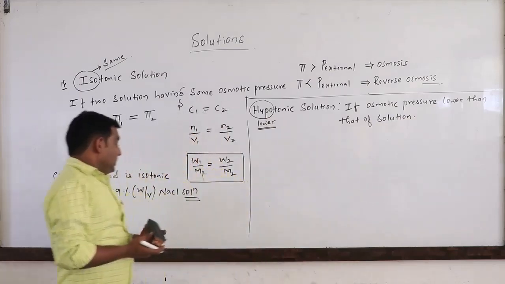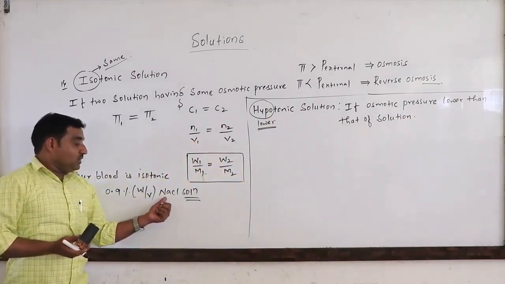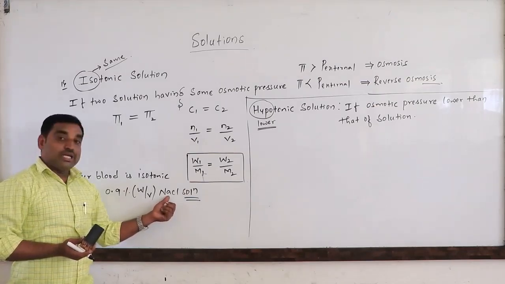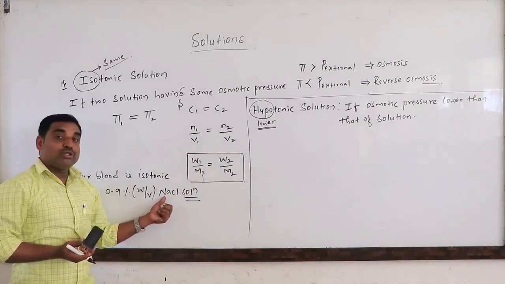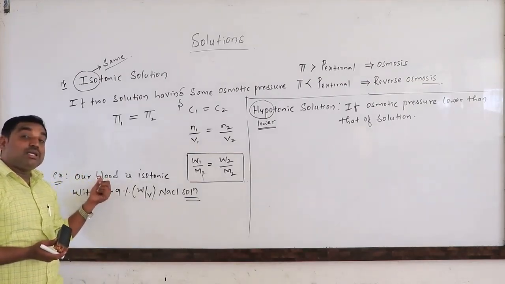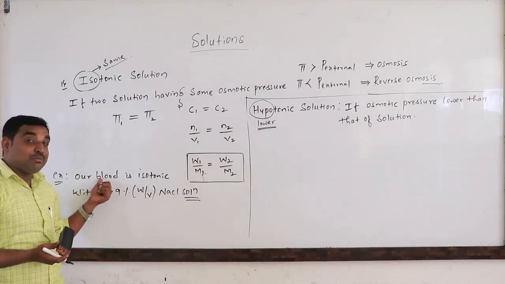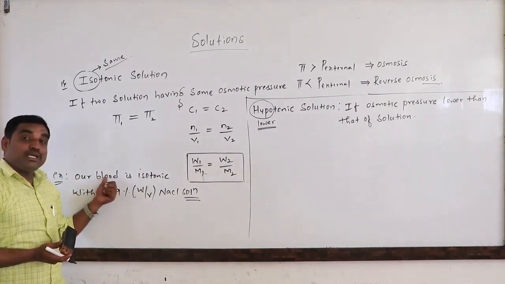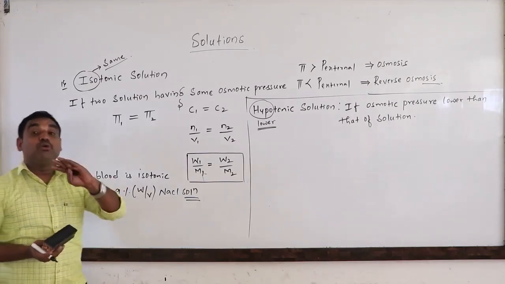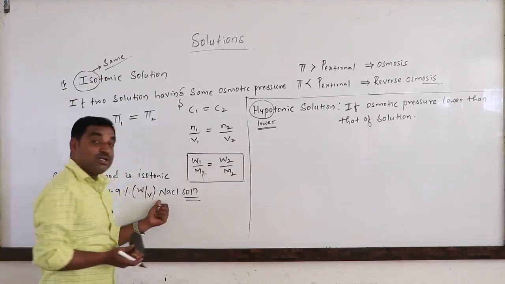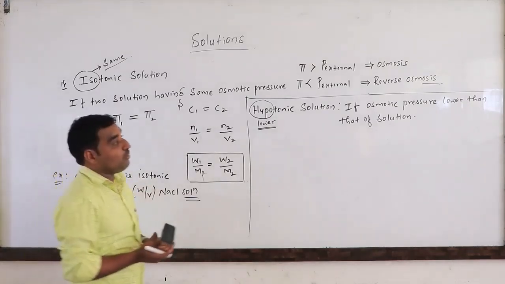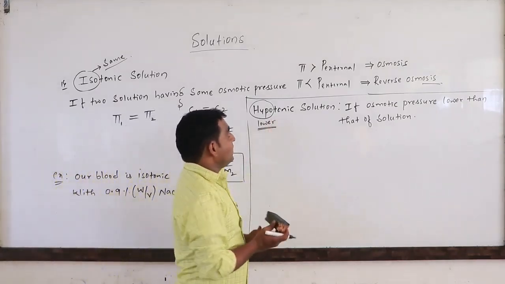If we are using saline water for an intramuscular injection, so you are diluted with saline water, that saline water has a 0.9 concentration, and our blood cells have a fluid that also has a 0.9 concentration. If it is the same concentration, the problem will not occur for the person. If the saline water is more or less than 0.9, then some problem will happen for the person.